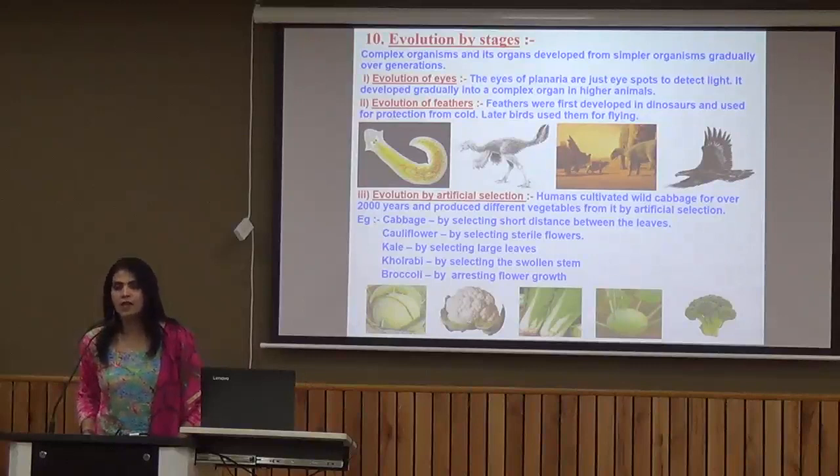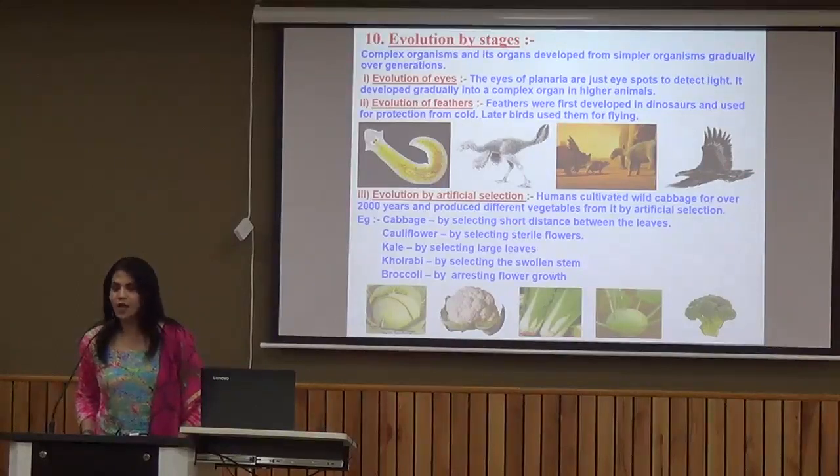In the same way, in some cases, for example, in planaria, the structure of the eye is very simple, just like an eye spot. In the case of the human eye and the eye of the octopus, the structure will be different as per the need of the organism, as per the function of the organism.